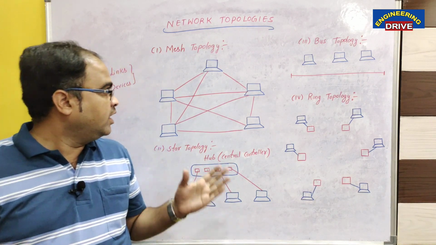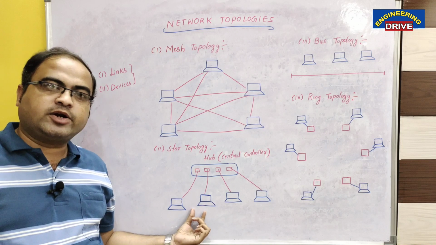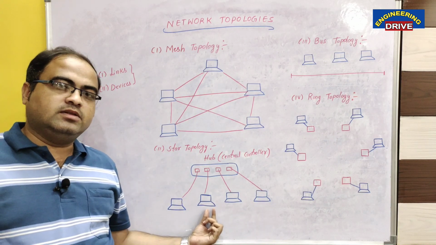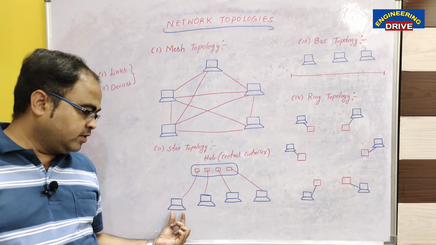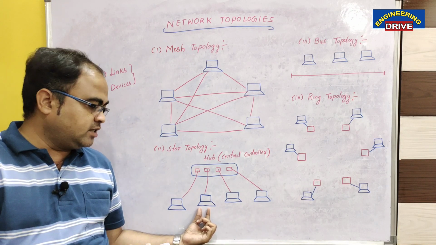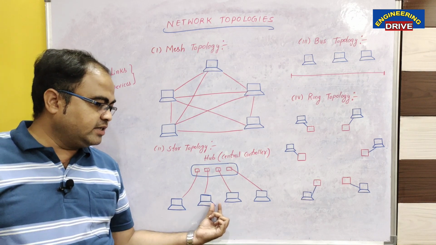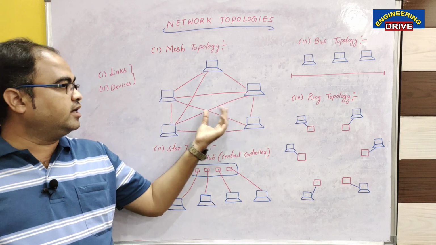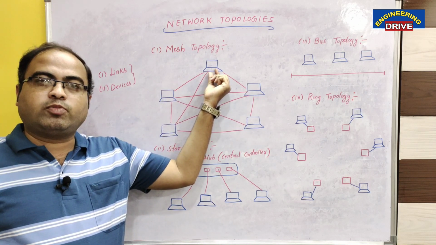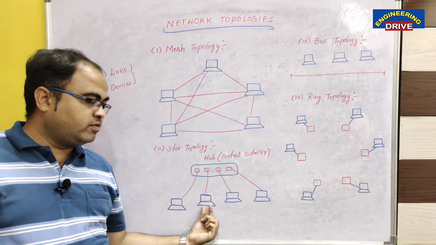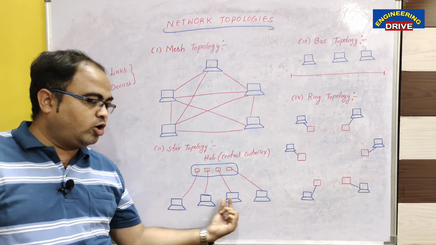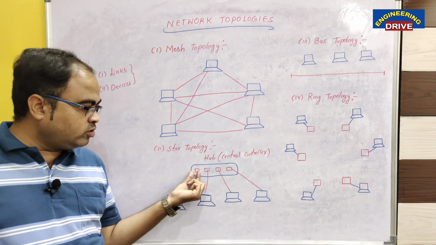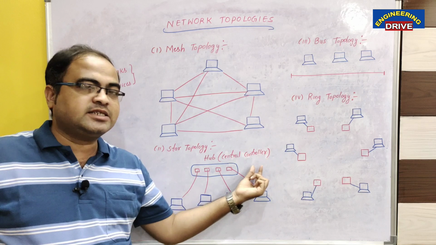Now you can see, compared with mesh topology, in star topology devices don't have connections among themselves. The first device does not have a direct connection to device 2, and the second device does not have a direct connection to device number 3. Unlike mesh topology, where every device has a dedicated point-to-point connection to every other, here every device has a point-to-point connection to a hub, which acts as a central controller.